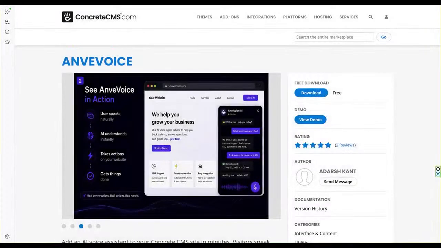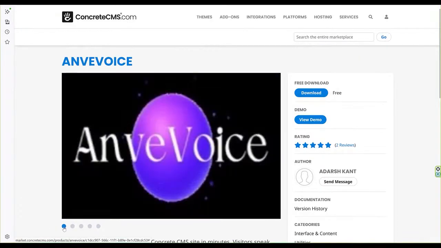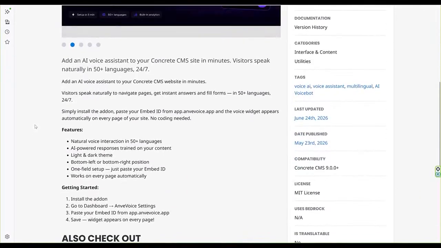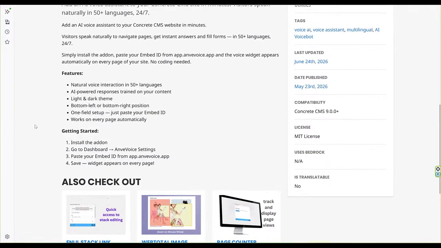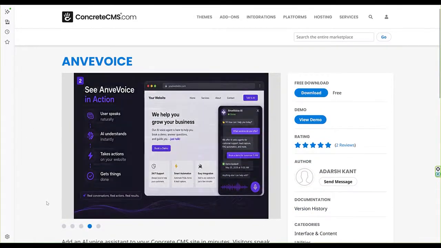Next, we have Ambivoice by Adarshkant, and I hope I pronounced that mostly correctly. This package lets you use an AI voice assistant on your website. You will need a free or paid account from the Ambivoice app website to make it work. Installing is straightforward with the ID key you get from your account, and once it's done, the assistant is available throughout your website. The voice aspect of the app works both ways. The user speaks naturally to the system, and the system answers.